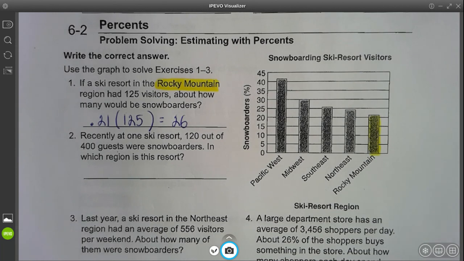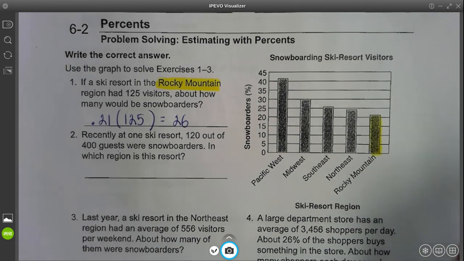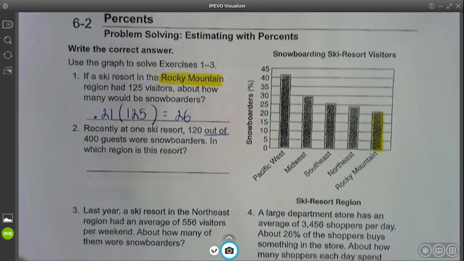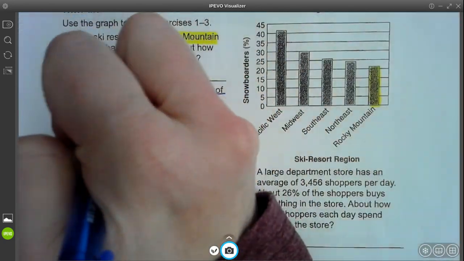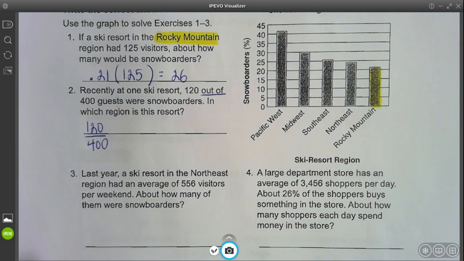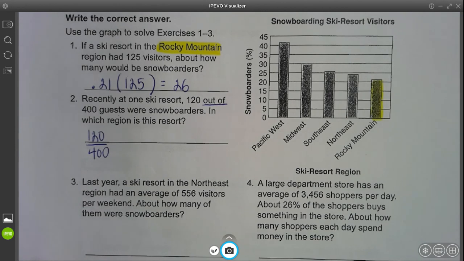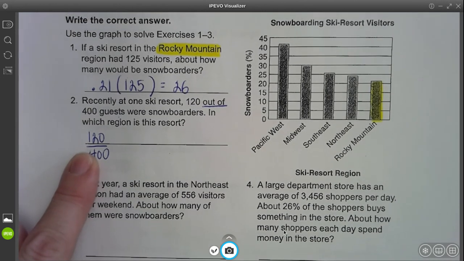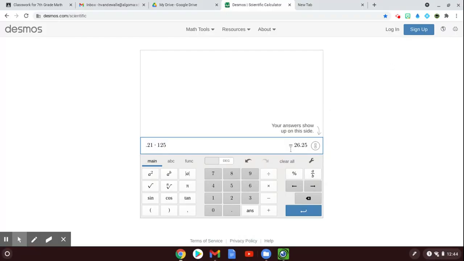Okay, the next one says, recently at one ski resort, 120 out of 400 guests were snowboarders. In which region is this resort? So again, when I see the words out of, that automatically makes me think fraction. So I can write 120 out of 400 as a fraction, and then I'm going to change that to a percent. A fraction bar means we're going to divide.